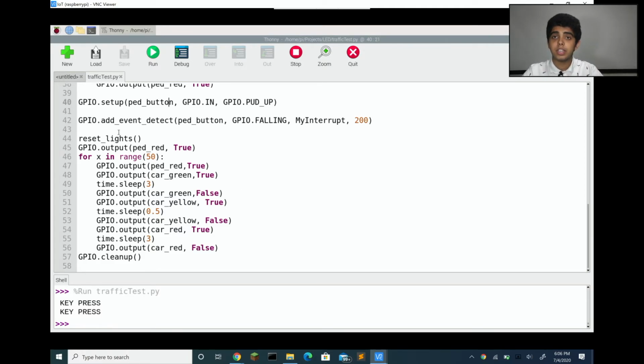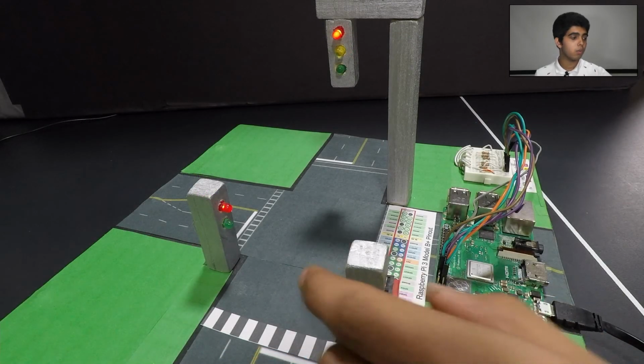So as you can see here in line number 42, we used the GPIO's built-in function called addEventDetect. And this function has 4 inputs. In the first input, it requires the GPIO number, which we defined earlier with the variable pedestrian button. In myInterrupt, this is a function that we defined which interrupts the normal traffic pattern and introduces the pedestrian traffic flow. When I press the button,